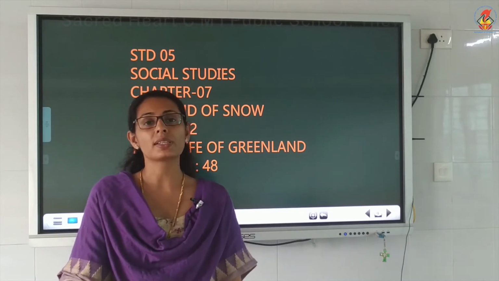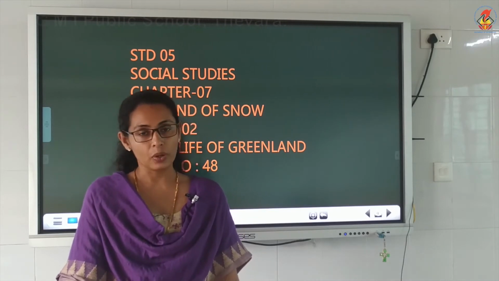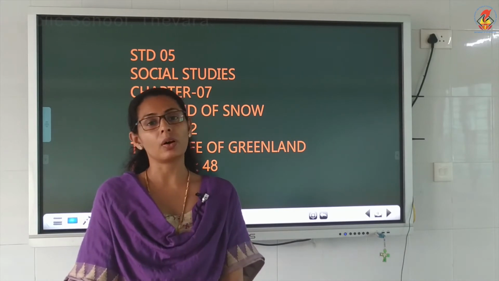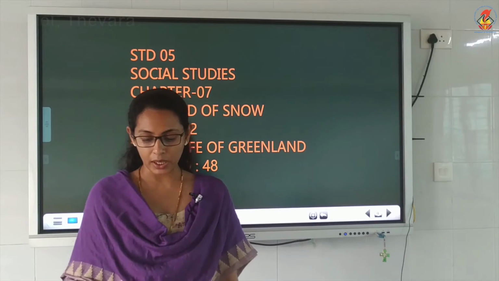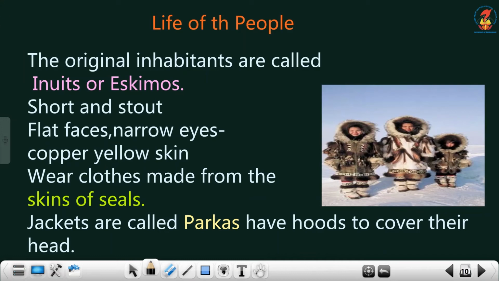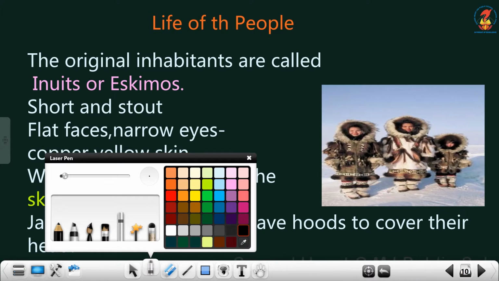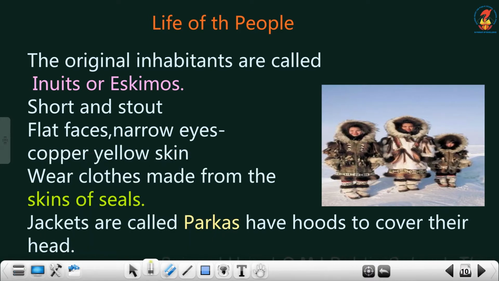Now we are going to discuss the life of the people. We know that the original inhabitants are known as Eskimos or Inuits. Those people came from North America and settled here. The Inuits are very specific about their nature: they are very short. The original inhabitants of the land are known as Eskimos or Inuits.